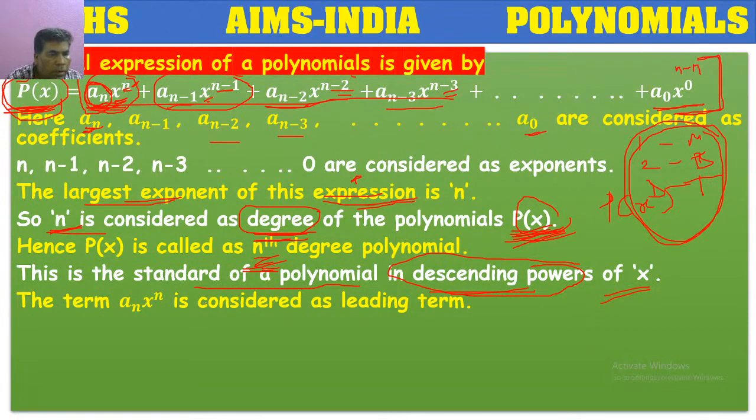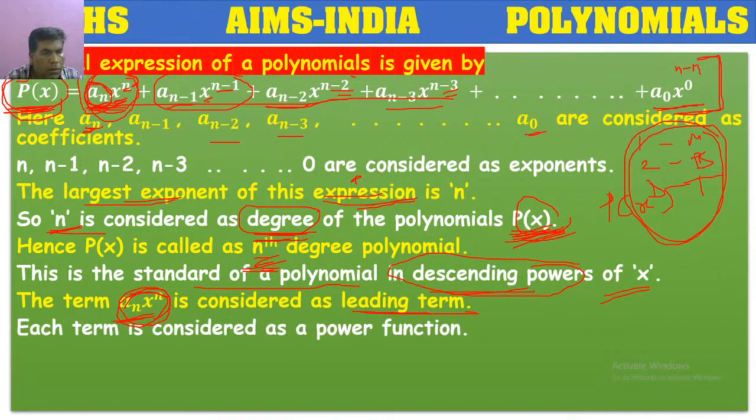So the term a_n x power n, this is the leading term. This is the basic term. From here, all the other terms are formed. So that's why the beginning, the first term, is called the leading term. So each term is considered as a power function of its own.